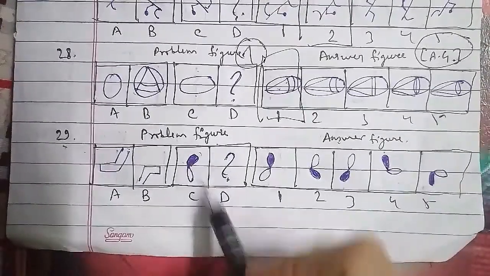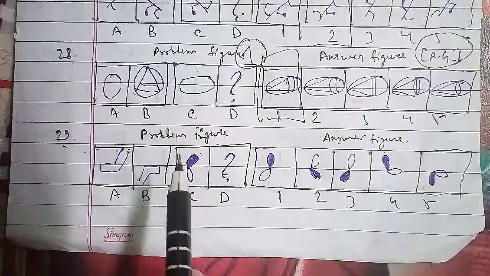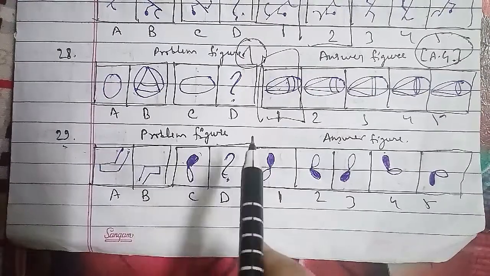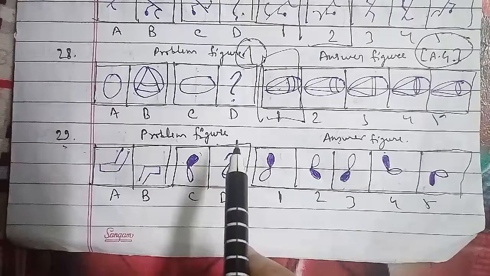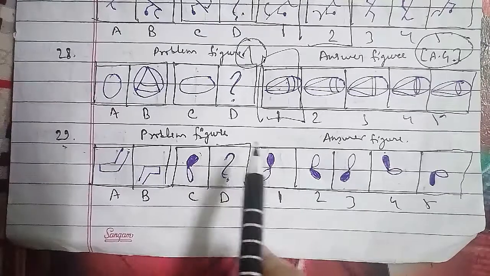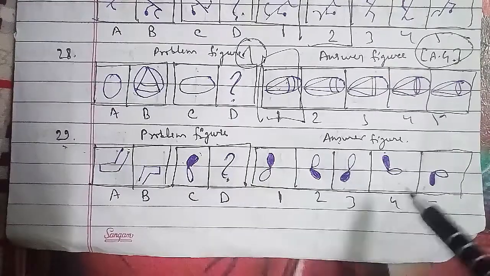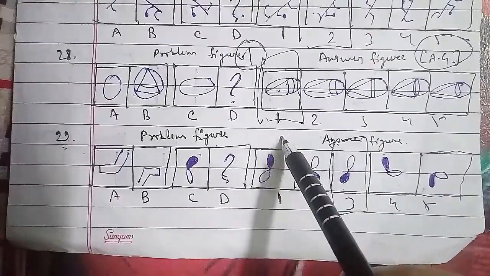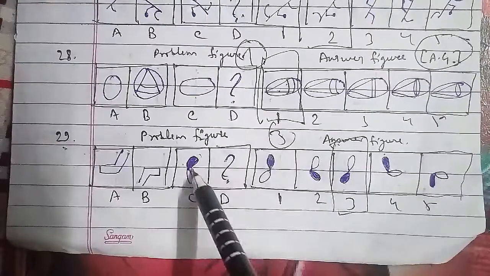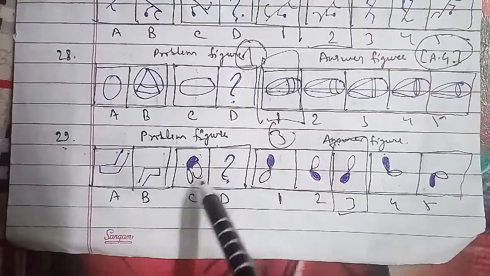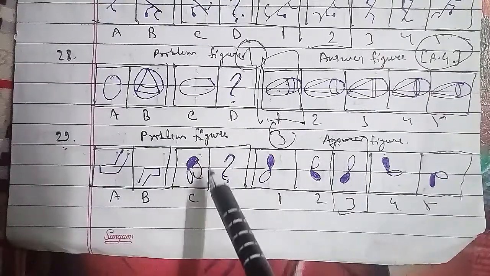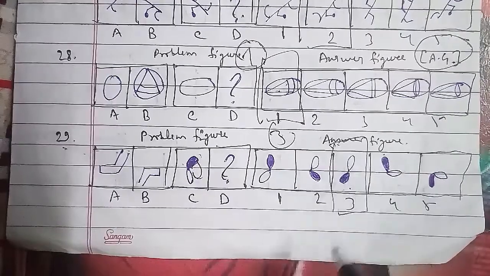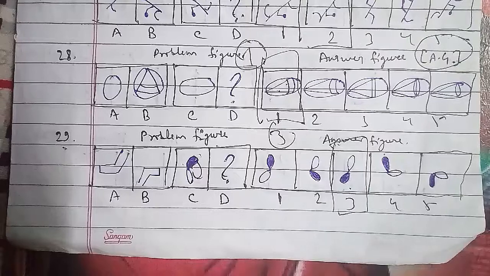Here the upper side has been shaded. So in this same case, the figure is rotated through 180 degrees, as you can see. With the rotation of 180 degrees, we can say that the third figure will be the right answer for this question, because it will rotate 180 degrees. So this darkened leaf will come downward and this white leaf will curve upward. So the third figure will be the right answer for this question.